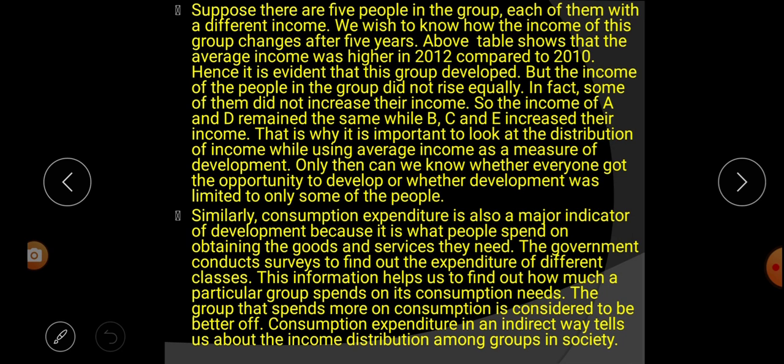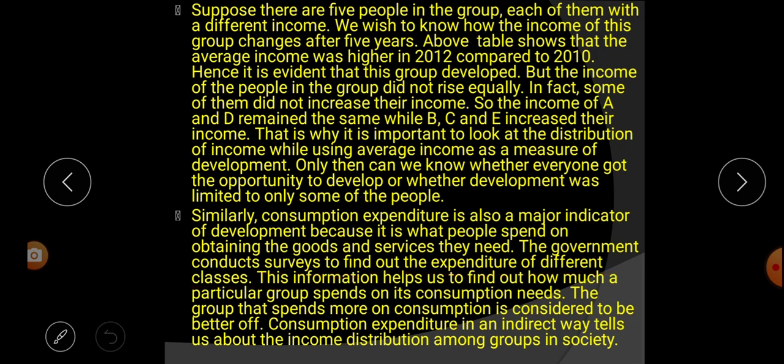Government conducts surveys to find out the expenditure of different classes. So what did the government do? They did surveys to find out how much people of different classes spend.